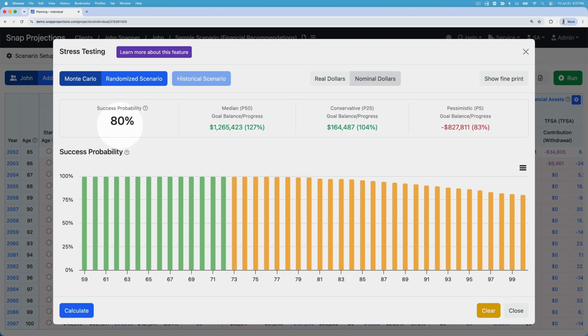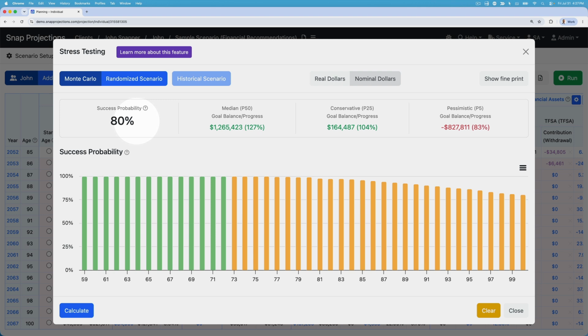What a reasonable target success probability is depends on the client's circumstances. So for some clients who are very open to adapting over time, they're comfortable dropping their spending if needed or selling their home, they might be good with a success probability of 50% today. Because again, it doesn't mean that they're going to fail 50% of the time. It means that they're going to need to make a change in the future 50% of the time. And that might be fine for them because in 50% of cases, they won't need to make a change. And if anything, they can potentially increase their spending.